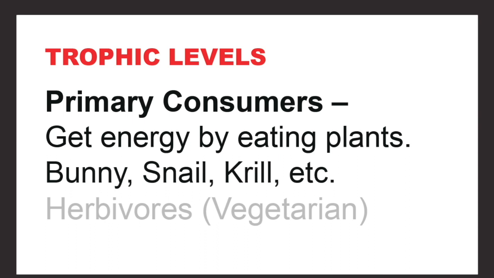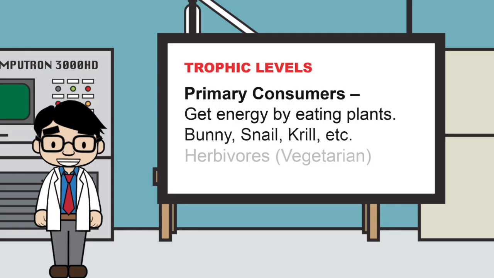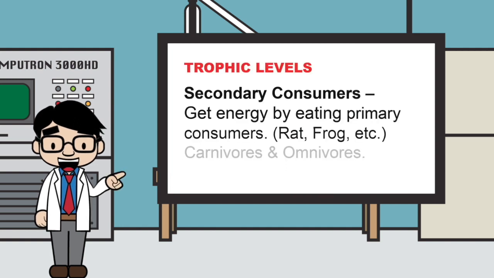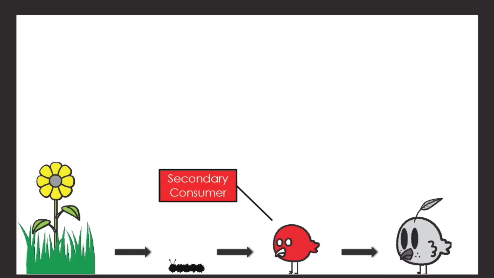Primary consumers get their energy by eating plants like a bunny, a snail, krill, etc. They are all herbivores, aka vegetarian, and they are found one step away from the producers. Secondary consumers get their energy by eating primary consumers like a rat or a frog. They are all carnivores and also includes omnivores. They are 2 steps away from producers.